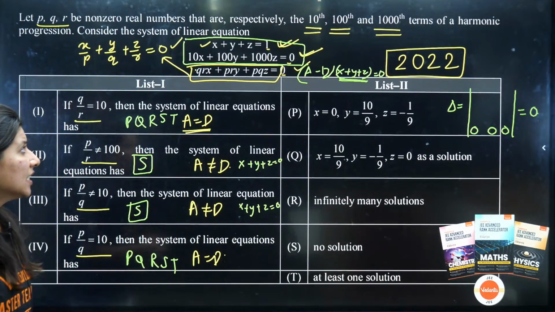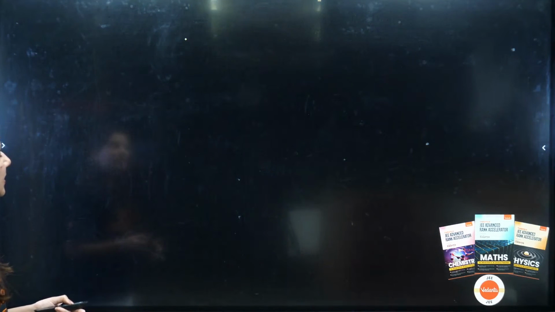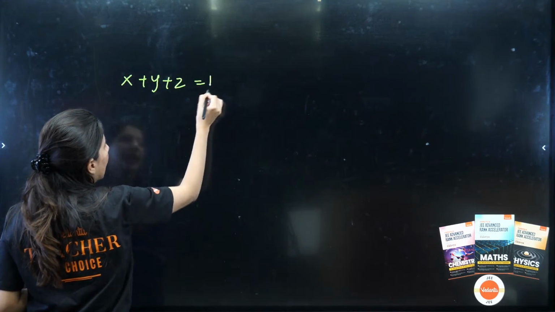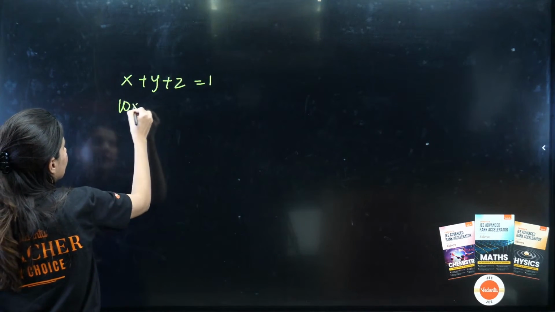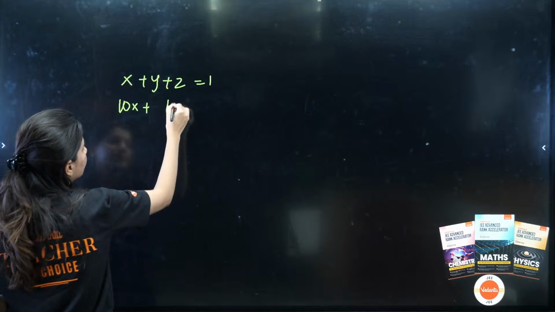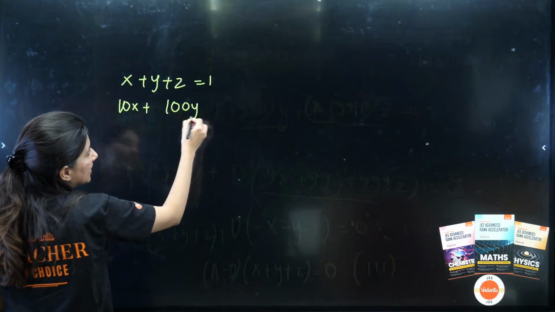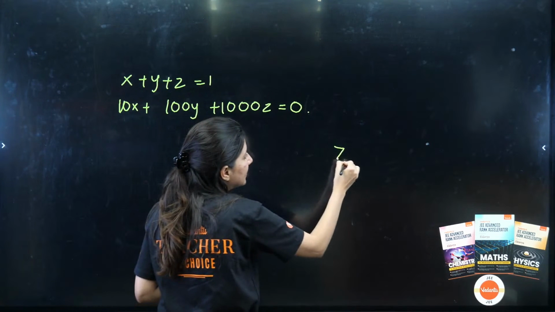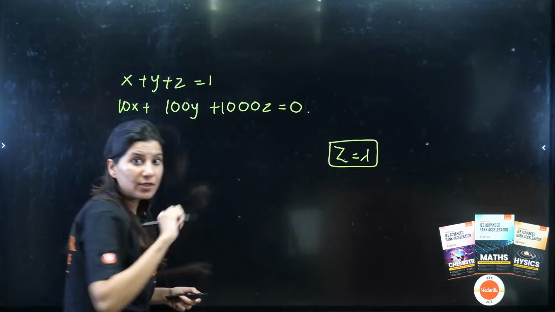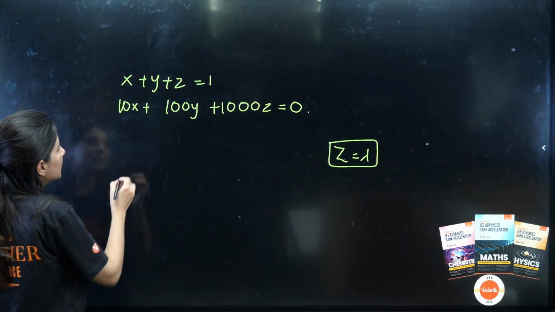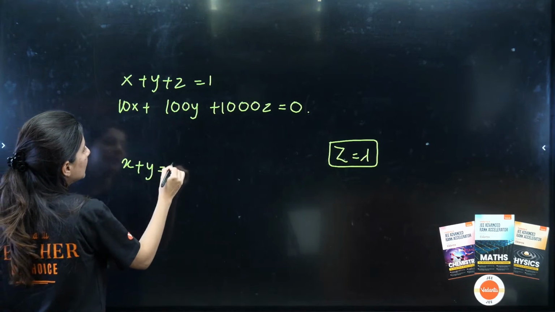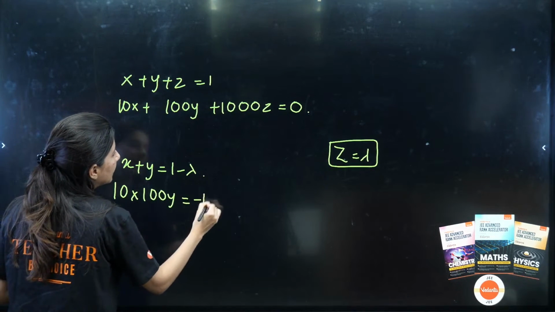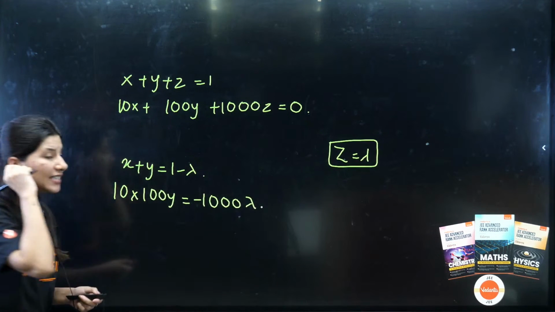All right. Now what we need to do is solve this. x plus y plus z is equal to 1, and we have 10x plus 100y plus 1000z equal to 0. Let us put z equals lambda. The moment I put z equals lambda, I get x plus y equals 1 minus lambda, and 10x plus 100y equals minus 1000 lambda.